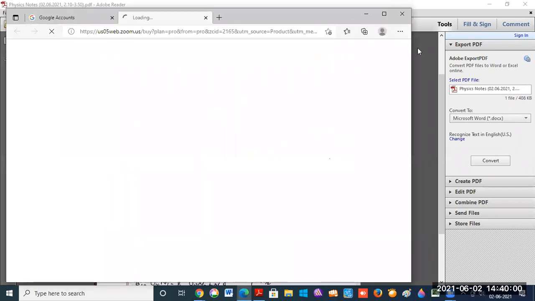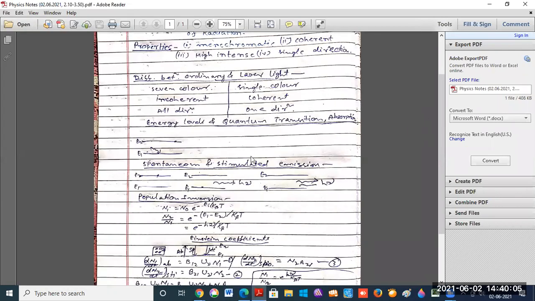We know that if the lower energy level, look at my cursor, is more populated than the upper energy level, then the absorption process will take place. If the upper energy level, in this diagram, is more populated than the lower, the process of stimulated emission will take place.